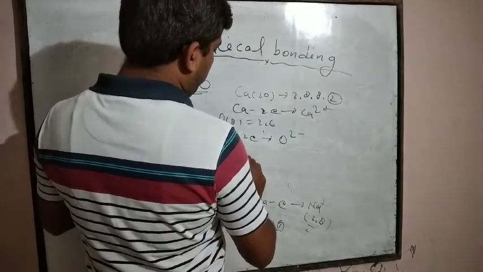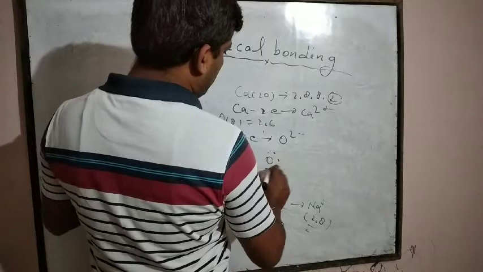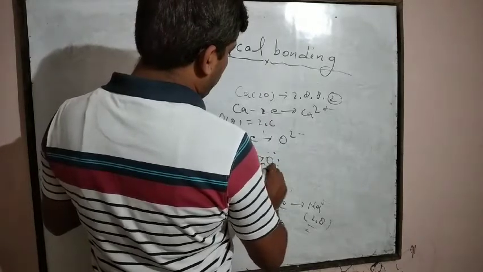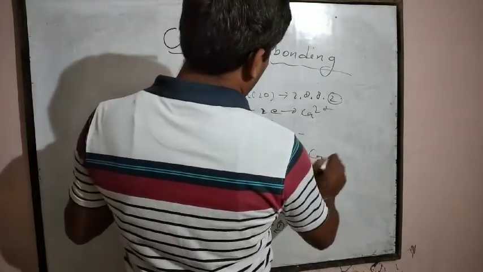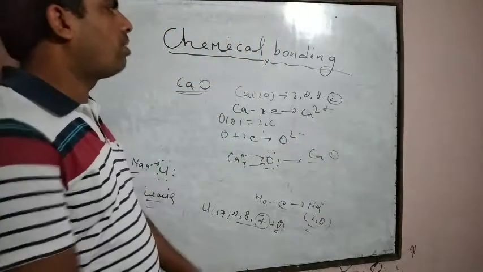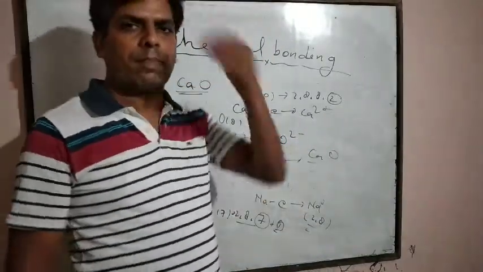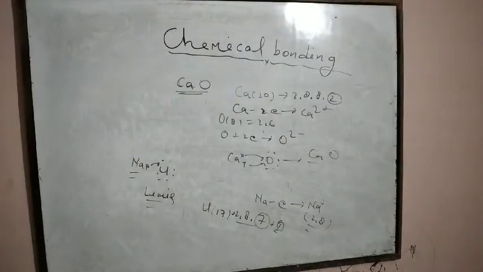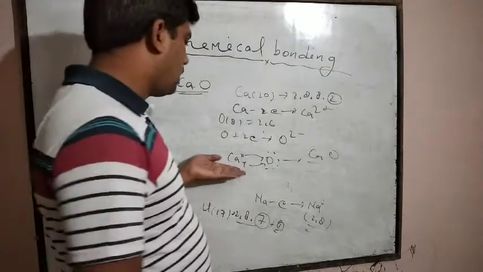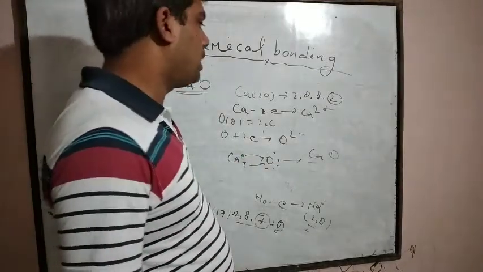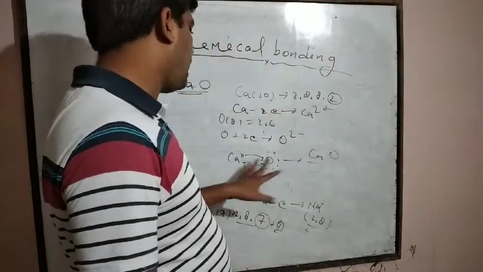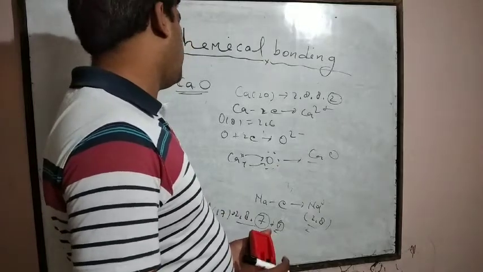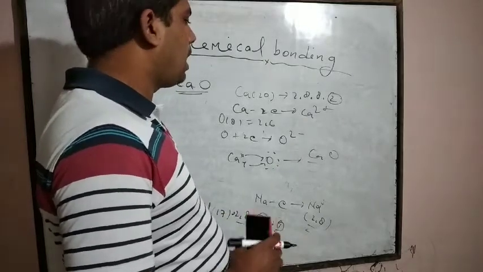In this way, electrons are transferred between calcium and oxygen. Calcium is the cation and oxygen is the anion, and an ionic bond is formed between calcium and oxygen.